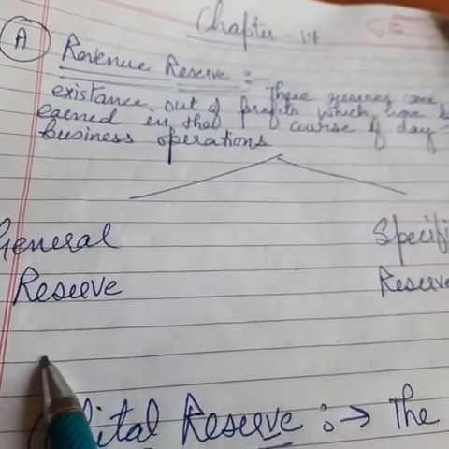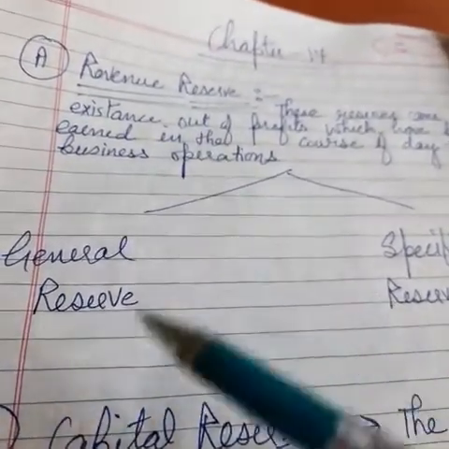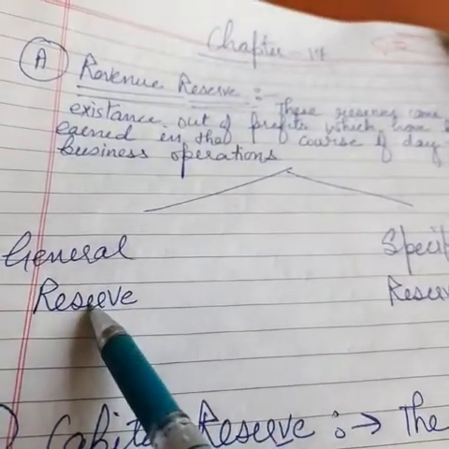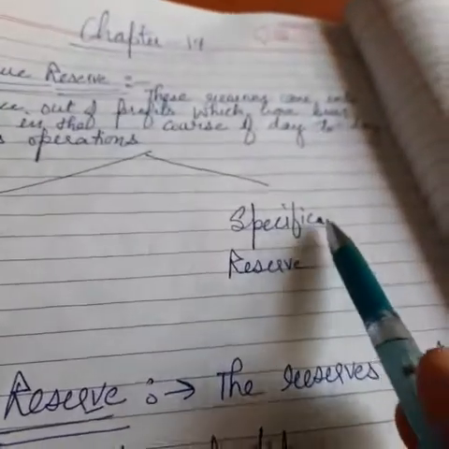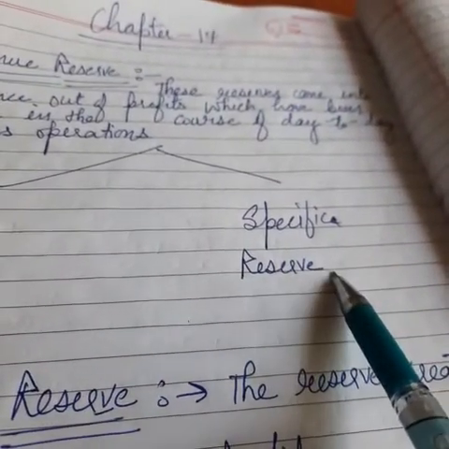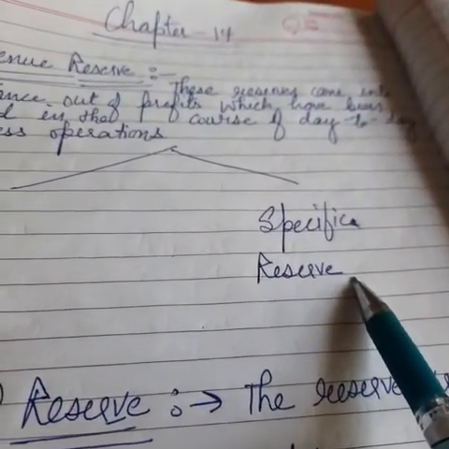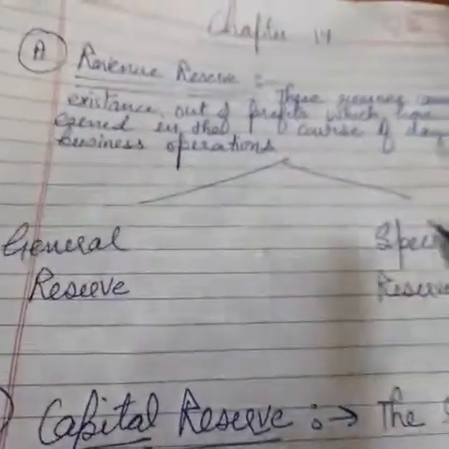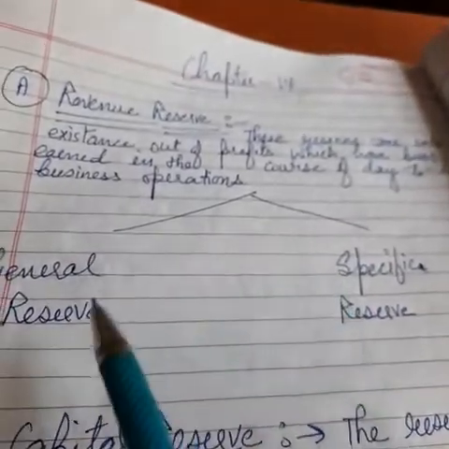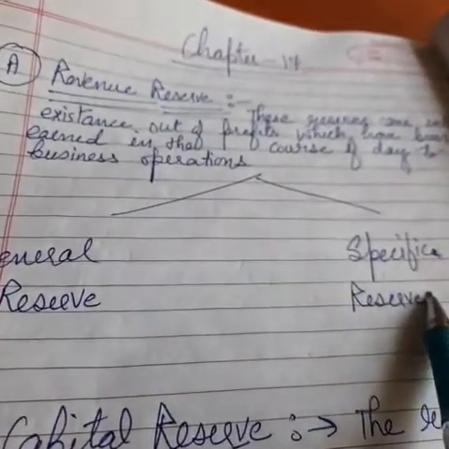General reserve I have already discussed: the money that we have reserved in general reserve can be utilized for any purpose, and in case of specific reserve the money will be utilized for that specific purpose only for which this reserve has been maintained. Right? So these we have already discussed in my previous video.